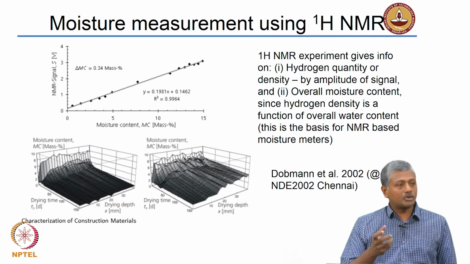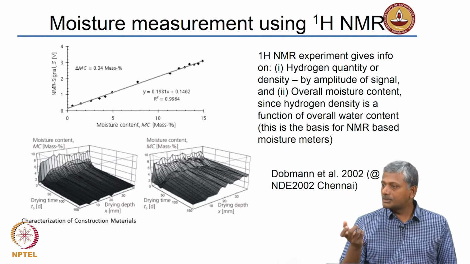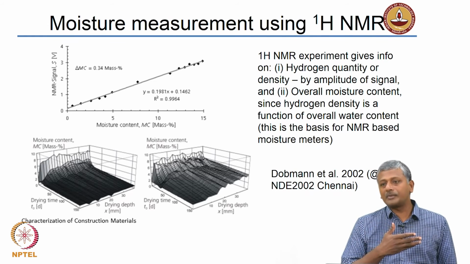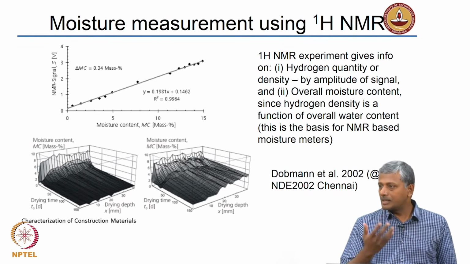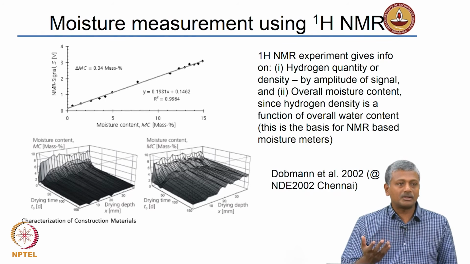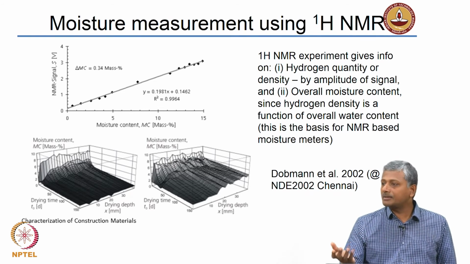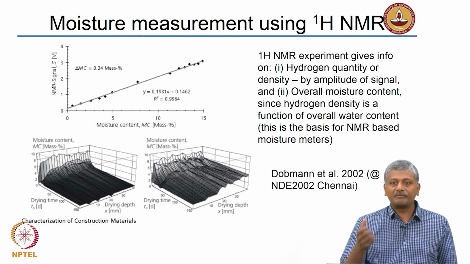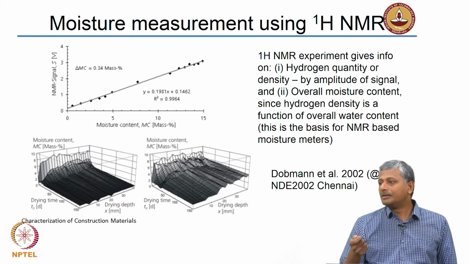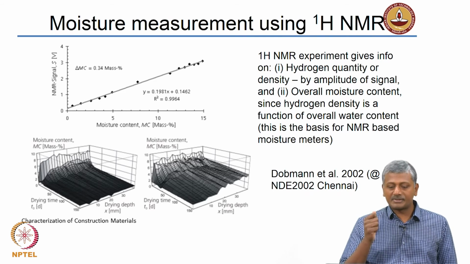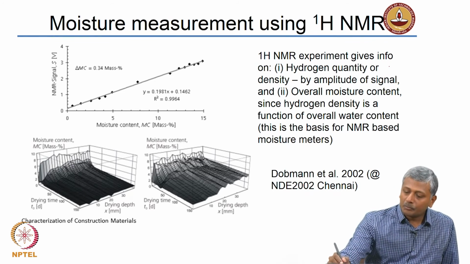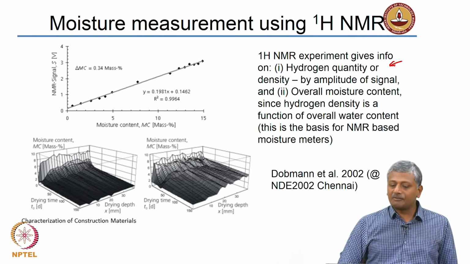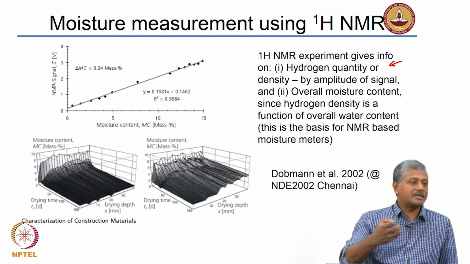And most of your moisture meters that are used in practice are either electrical based, because electrical properties are sensitive to the moisture content in porous materials, or they are NMR based. Okay. NMR happens to be a very useful technique for determining the amount of moisture present inside materials. So, generally proton NMR experiments can give information on hydrogen quantity or density by analyzing the amplitude of the signal.